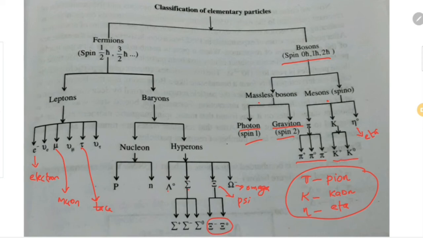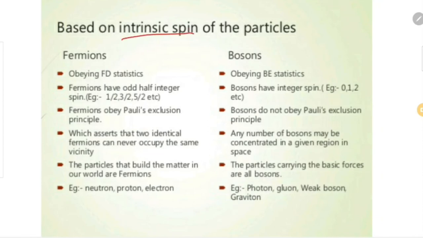So this is the classification of elementary particles. By considering each family, we can discuss each particle in detail. This is an overview of the classification of elementary particles. We have classified particles based on their intrinsic spin. Based on spin, we have two types of particles, fermions and bosons. Fermions obey Fermi-Dirac statistics and bosons obey Bose-Einstein statistics. Fermions have odd half-integer spins, that means 1/2, 3/2, 5/2, etc. Bosons have integer spins, that means 0, 1, 2, etc.